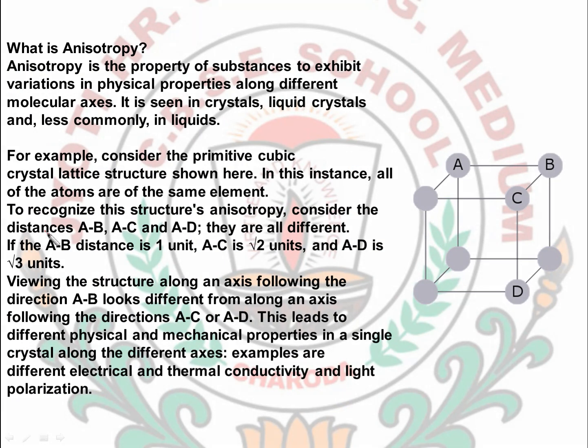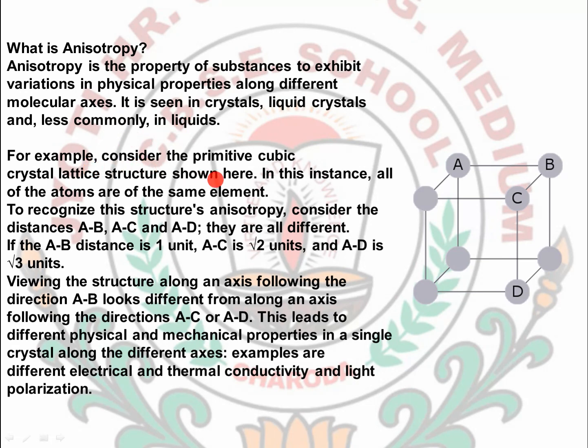Let's discuss what isotropy and anisotropy are. So what is anisotropy? Anisotropy is a property of substances to exhibit variations in physical properties along different molecular axes. It is seen in crystals and liquid crystals and is less common in liquids. Okay, so it is generally seen in crystals, and in liquid crystals also we can see the anisotropy property, and very little in liquids. So let's define it.